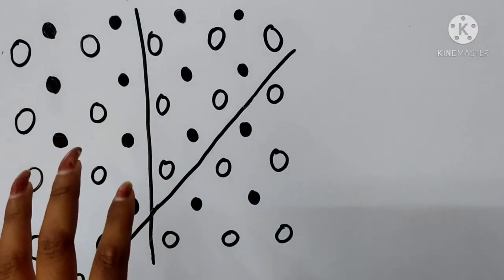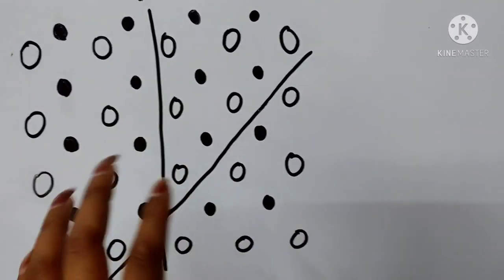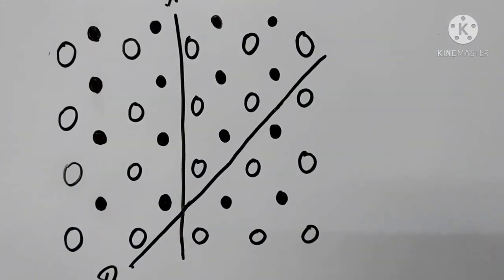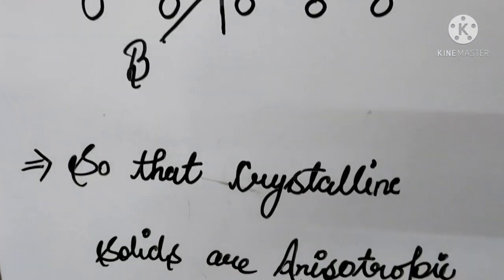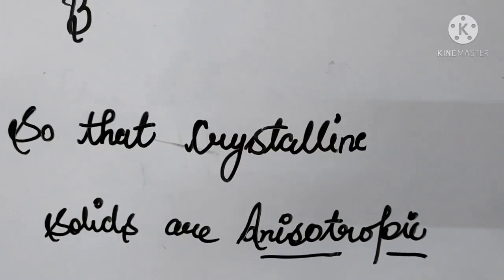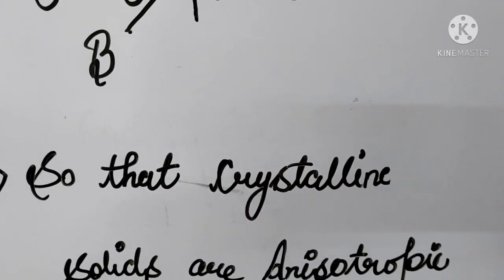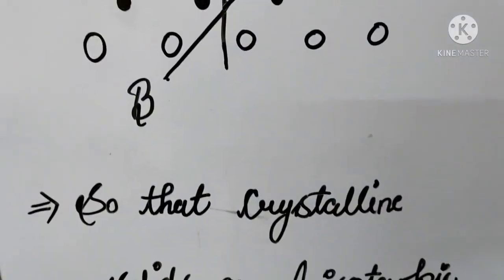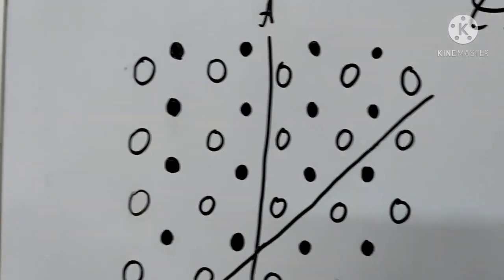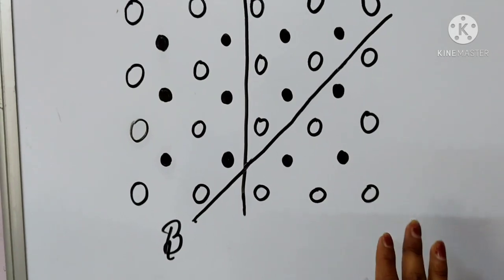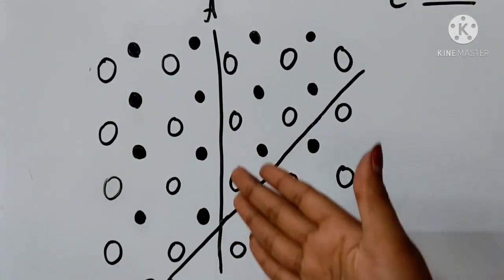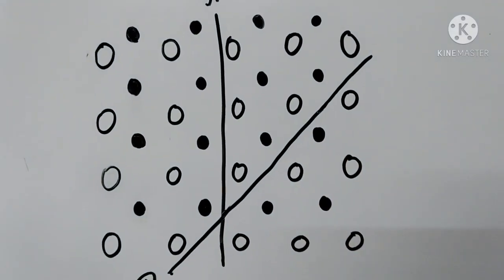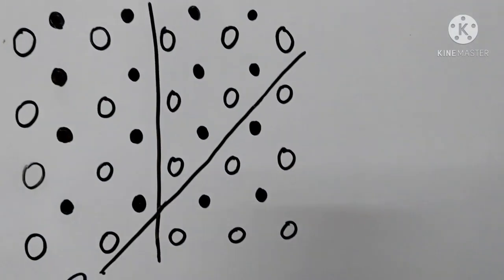So they do not stay the same; they vary along different axes, so we call crystalline solids anisotropic. Basically, in this diagram they are also in order, but along the axes the physical properties of the particles differ.